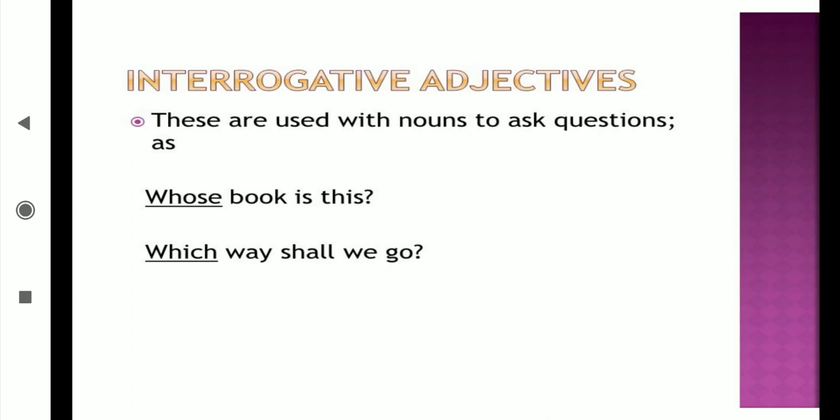Which way? Way. Okay, way is the noun. Before the noun what came? Which. Which way shall we go on? That's why which way, whose. This whose and which go for the interrogative adjective. In the interrogative adjective as well as in the demonstrative adjective, after that adjective, immediately what is coming?